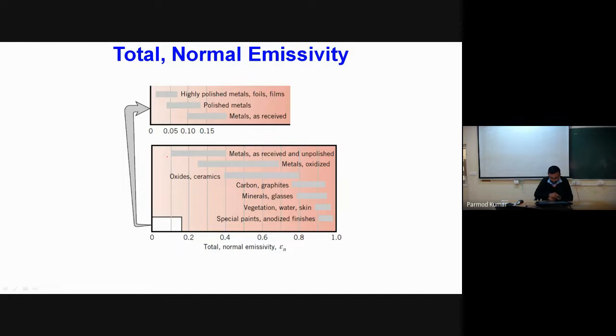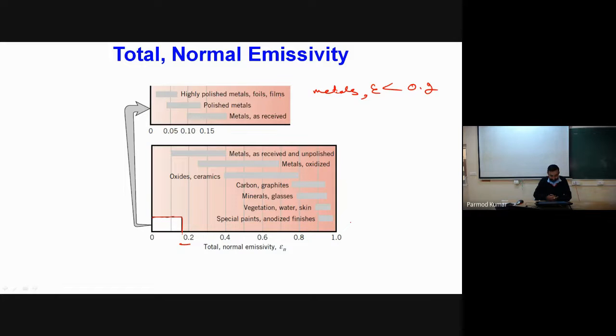These are some magnitudes of total normal emissivity for different substances. You can see the zoomed view over here. For the majority of highly polished metals, we have emissivity less than 0.2. If we have metal oxides, their emissivity increases, and when we move towards non-conductors, the emissivity value reaches very high, in the range of 0.8 to 1.